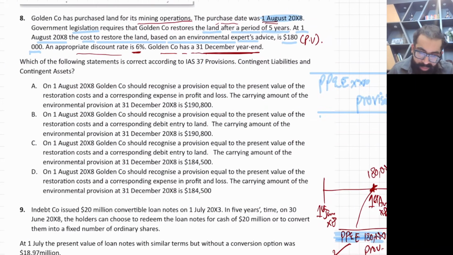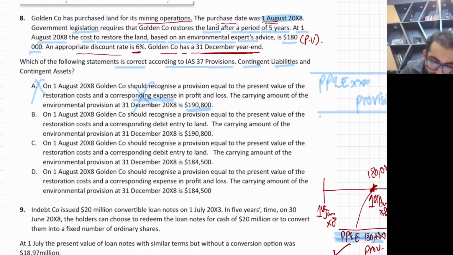Now let's read. Which of the following statements is correct according to IAS 37, Provisions, Contingent Liabilities and Contingent Assets? Option A: on 1st August x8, Golden Company should recognize a provision equal to the present value of the restoration cost and a corresponding expense. No. This provision is capitalized: property, plant and equipment debit or land debit, and provision credit. They are saying to book the complete amount as expense. No, this is wrong. Plus the year end number is also wrong.